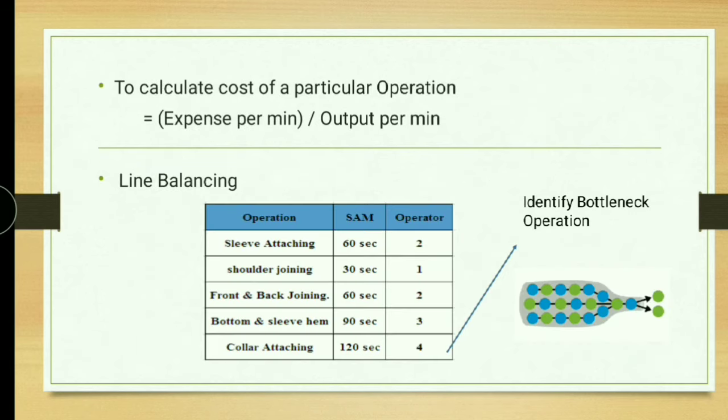Then the second one is to calculate the cost of a particular operation. For example, how much you are spending for 1 minute divided by how much output you are getting for 1 minute. When you divide the expense by output, you will get the cost of operation. So SAM will help you to find the cost of operation.